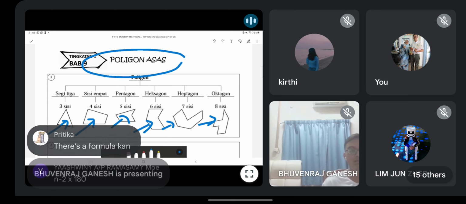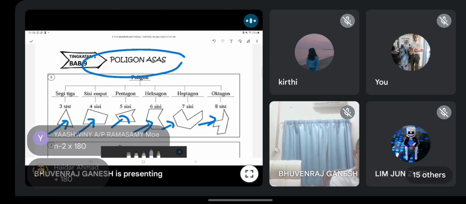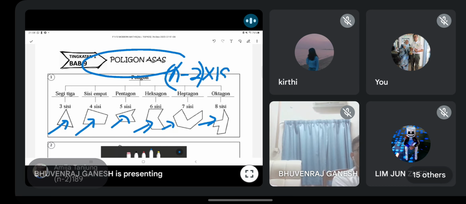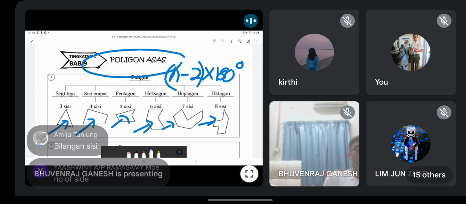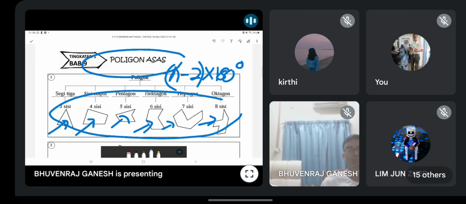Yes. So can anyone tell me apa rumus kita guna? Very good. N minus 2 times 180. Okay, this is how we do. What does N represent, guys? N tu diwakili apa? Yes, number of side. Very good. Okay, so this is how you can count. Actually, no need to hafal, but you can see the pattern one. It plus 180. Okay, mereka tambah 180 kepada sebelum. Okay, so it's always plus 180.